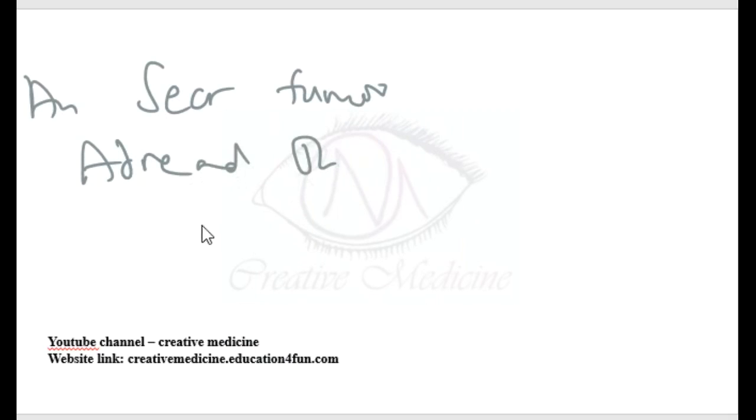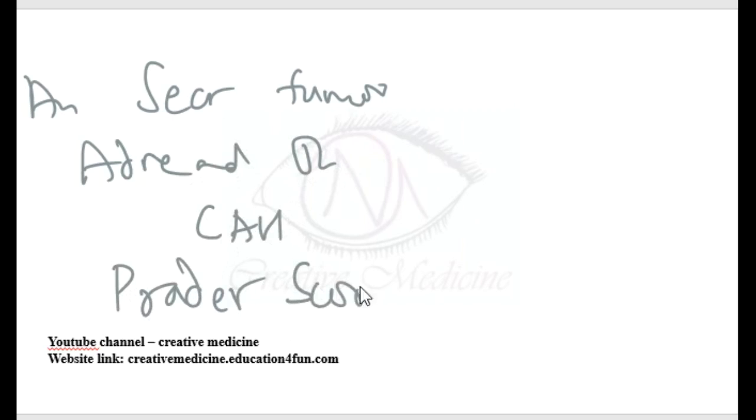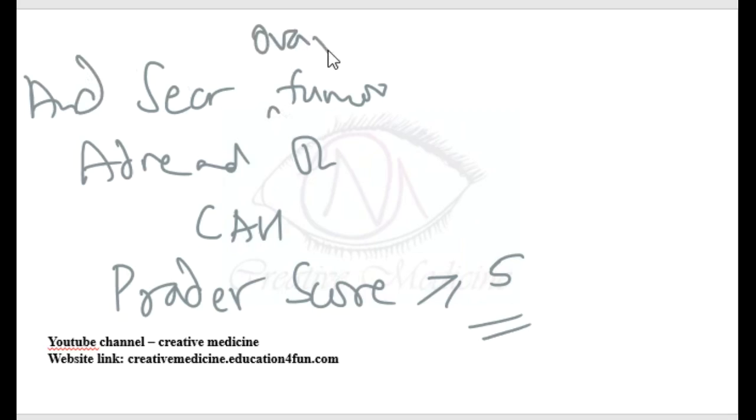Prader score more than or equal to 5 indicates virilization. Virilization is seen in androgen secreting ovarian tumor, testicular tumor, congenital adrenal hyperplasia.